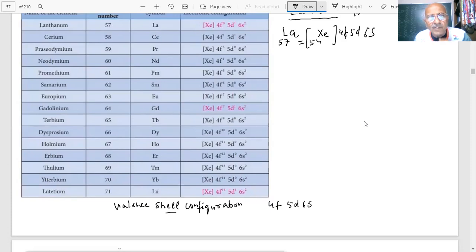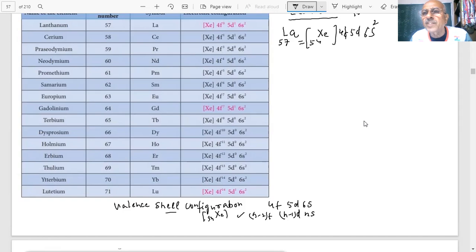In the valence shell configuration of the lanthanides, this is n, this is n minus 1 d, and this is n minus 2 f, students. Outer, penultimate and antepenultimate shell. We understand by now. Clear? And you have xenon, which is my 54 inert gas. So when I say 57, 54 is this one. The first electrons are filled in the s. How much is this now?